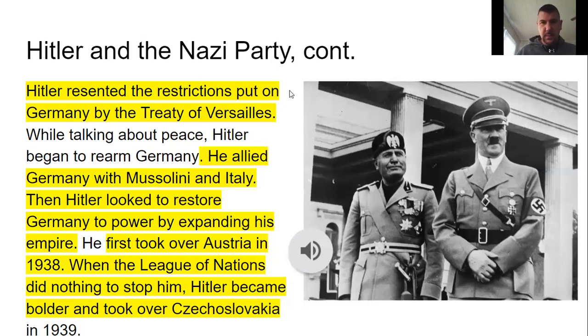Hitler and the Nazi Party continued. Hitler resented the restrictions put on Germany by the Treaty of Versailles. While talking about peace, Hitler began to rearm Germany. He allied Germany with Mussolini and Italy. Then Hitler looked to restore Germany to power by expanding his empire. He first took over Austria in 1938. When the League of Nations did nothing to stop him, Hitler became bolder and took over Czechoslovakia in 1939.